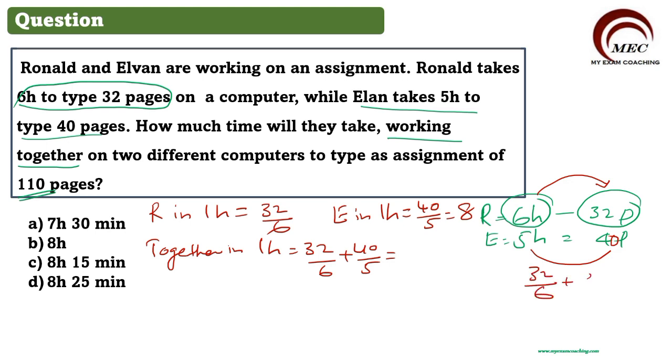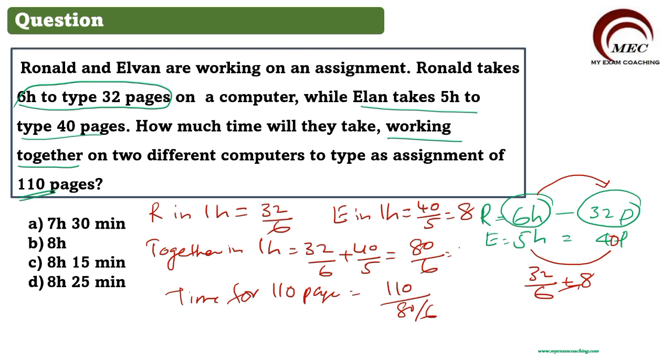plus 8, which is equal to how much? So you can do cross multiplication here. 6 eights are 48. 48 plus 32 is 80. 80 by 6. So in 1 hour, 80 by 6 pages. Time taken for 110 pages: time for 110 pages will be equal to 110 divided by 80 by 6.